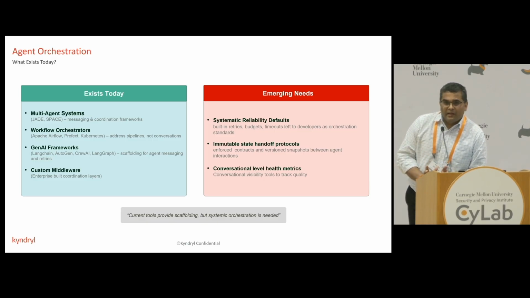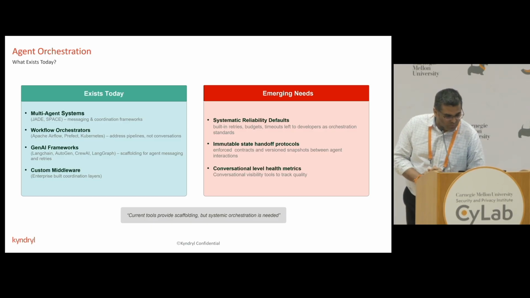Some of them provide scaffolding to create your agents. But what we see as an emerging need in this space is systemic reliability defaults: pre-configured retries, immutable state handoffs, and conversation-level health metrics. We are going to go into detail, and I'm going to come up with a specific example for each of those. So if you don't follow those, don't worry about those just yet.